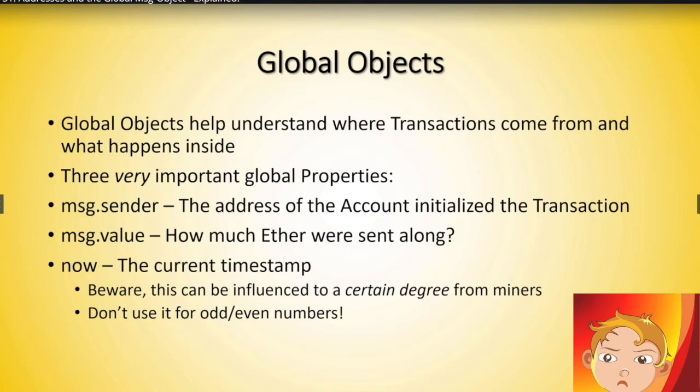There are three very important global properties that I usually work with all the time. That is message sender, that is message value, and that is now, which is the timestamp of the transaction. Be careful with the timestamp. It can be influenced to a certain degree by miners, so don't use it for something like odd or even numbers for random number generation. It's not meant for this. It can be influenced by miners by around plus minus 15 seconds.